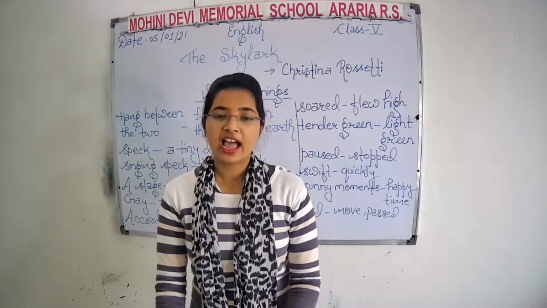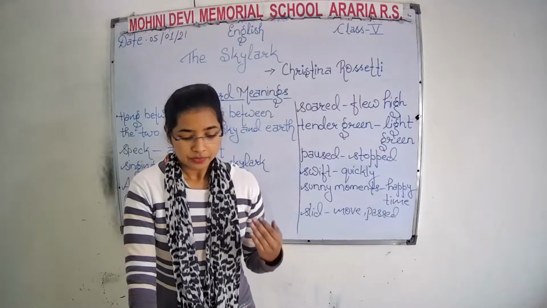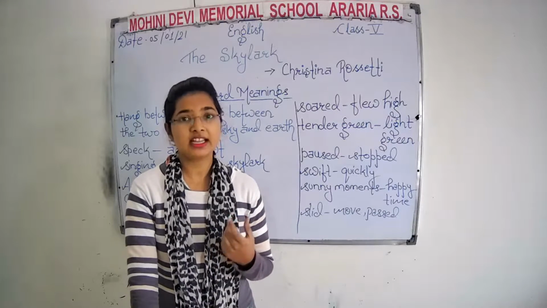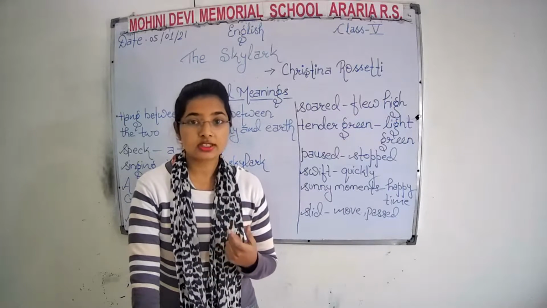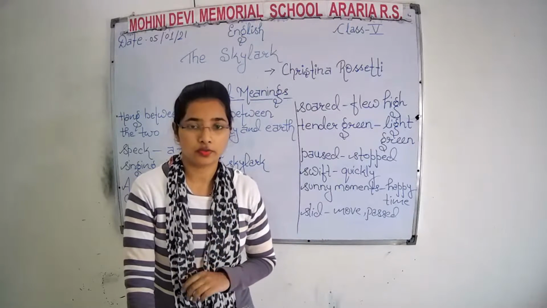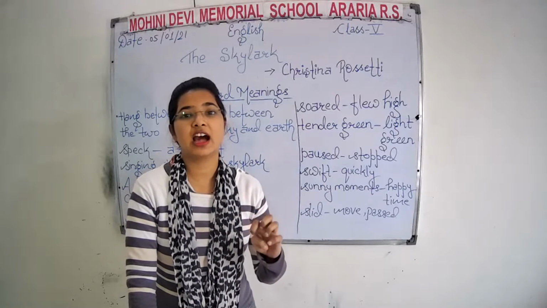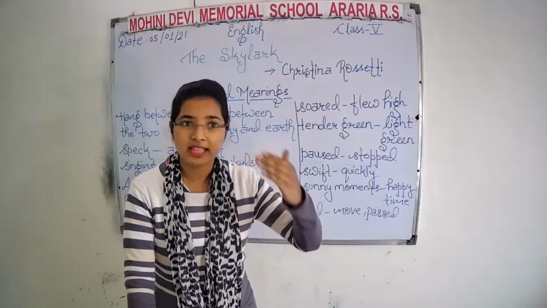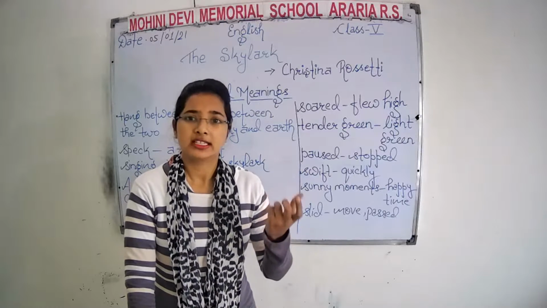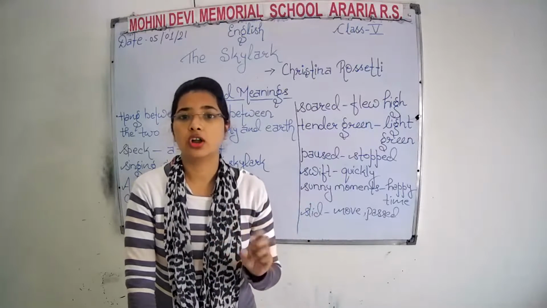Okay, so it looks like a singing speck above the cornfield. The skylark flies effortlessly up in the sky, and the poet walks in between the cornfield and says that the nest of the skylark is somewhere among the stalks of the cornfield. She feels that the skylark was flying above that cornfield just because its nest was hidden somewhere among the stalks of the cornfield.